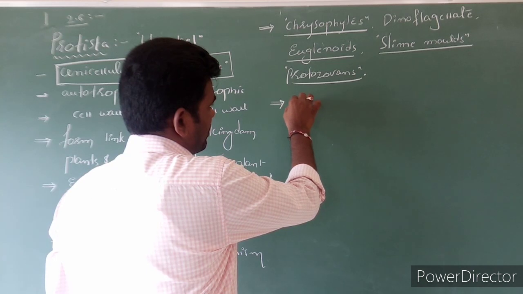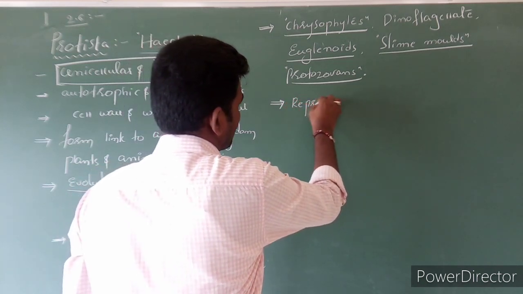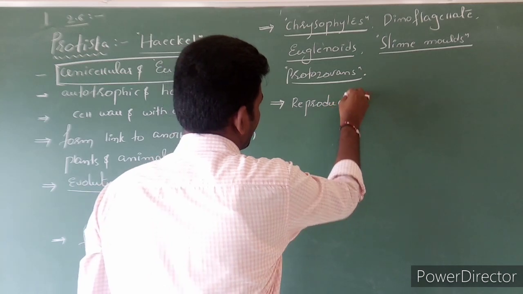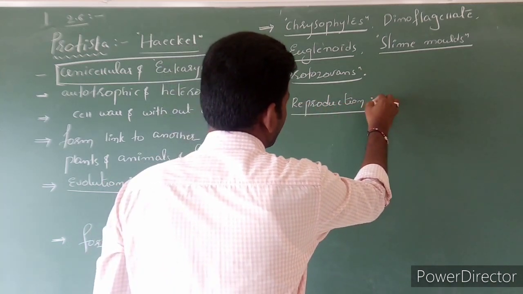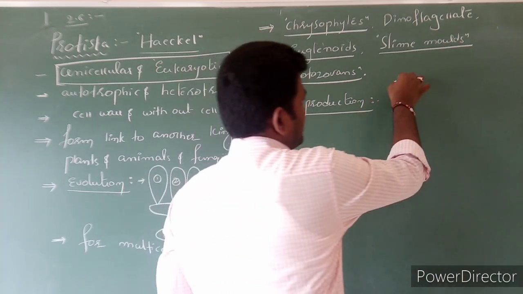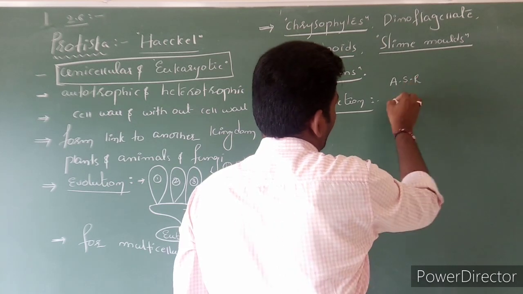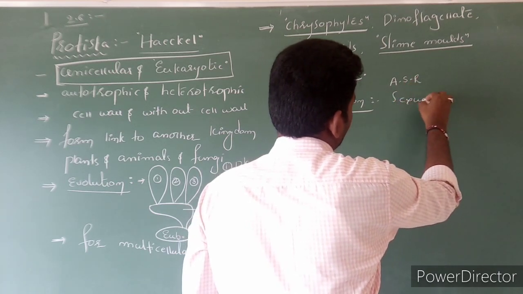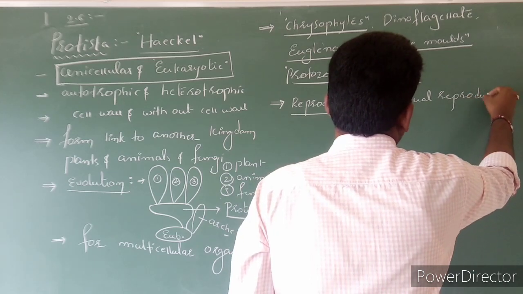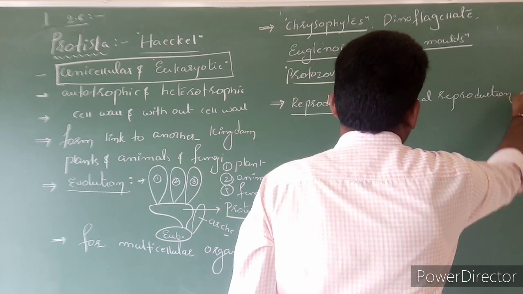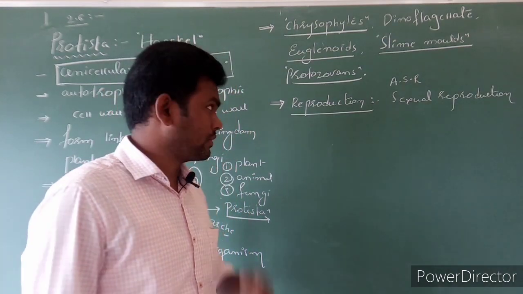Next, the mode of reproduction is one asexual reproduction and one sexual reproduction.